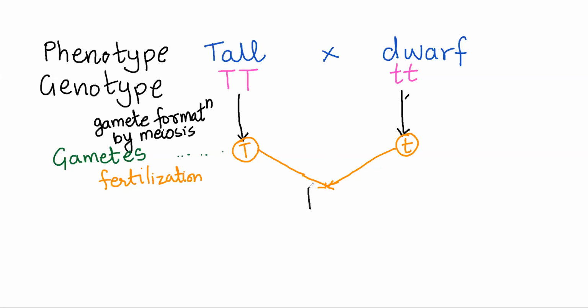Next, the organism formed, the baby formed, is always represented in a box. So the baby formed by fertilization will be capital T small t. And this capital T small t is the F1 generation. F1 means filial, which means like the son, the first filial generation.